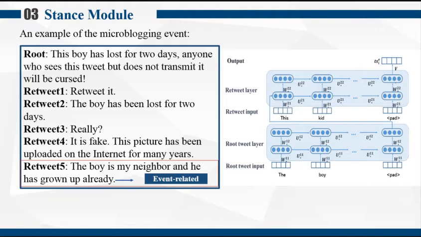To deal with the problem mentioned above, we construct a recurrent neural network to capture the event-level stance feature. In the event-related feature extraction structure, first, a recurrent neural network using the GRU cell is constructed to encode the root, and then the output of the root layer is used as the initial state of the retweet layer. In this way, the information of the root is taken into consideration during retweet feature extraction.